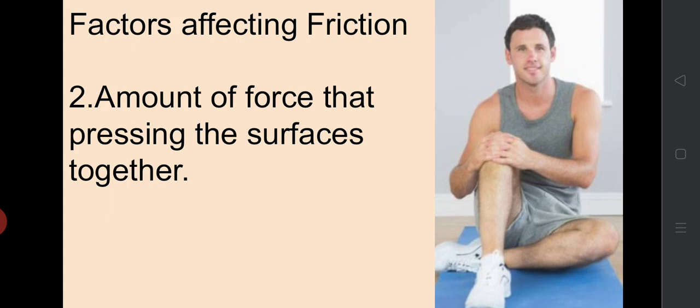The next factor is the amount of force pressing the surfaces together. To understand this, let us check out an example. You know that it is very easy to drag a mat when nobody is sitting on it. But it is too difficult to drag a mat when a person is sitting on it. So we can say that friction depends on how hard the surface is pressed, or the amount of force pressing the surfaces together.